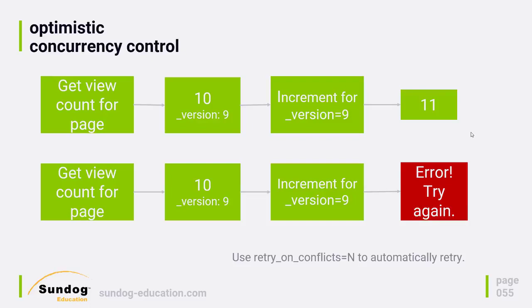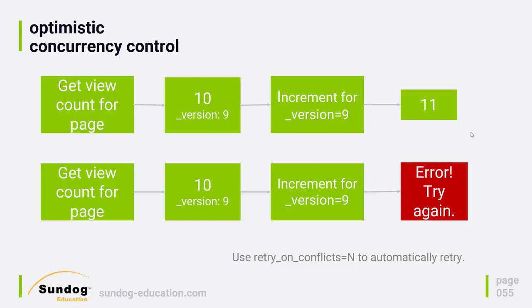The other one would try to say, okay, I want to update this document explicitly for version number 9, and Elasticsearch could then tell, hey, my current version is actually 10, not 9. Something's wrong here. You're basing this update on the wrong information. And at that point, you can try again on that particular client. So I would just go back and try to reacquire the current view count for that page, start over basically, and then I'll get back version 10 of that document, which contains 11, and I could then increment that to 12 and write it again, hopefully successfully.